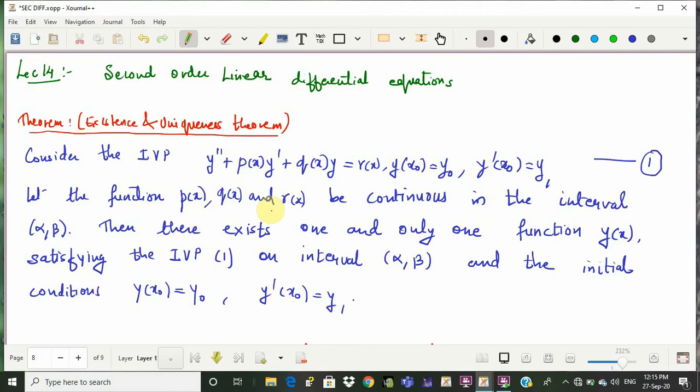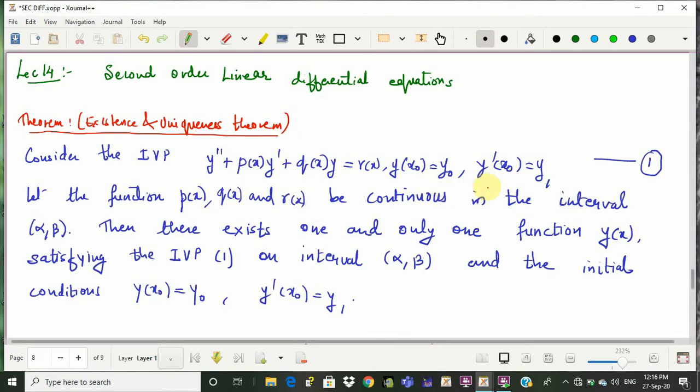In fact, I had defined this theorem for a homogeneous differential equation, here is a general statement for the non-homogeneous second order linear differential equation. So, what does this theorem say? Consider the initial value problem y double prime plus p of x y prime plus q of x y is equal to r of x with the initial condition y of x naught is equal to y naught and y prime of x naught is equal to y1.